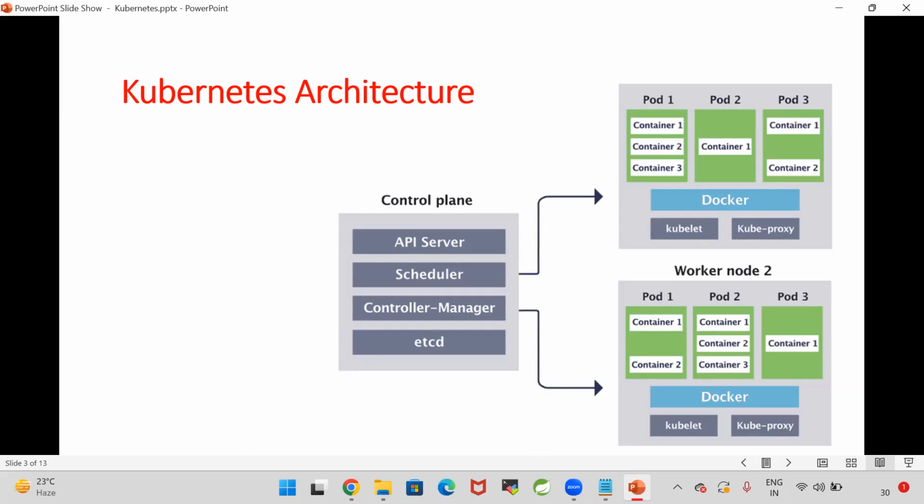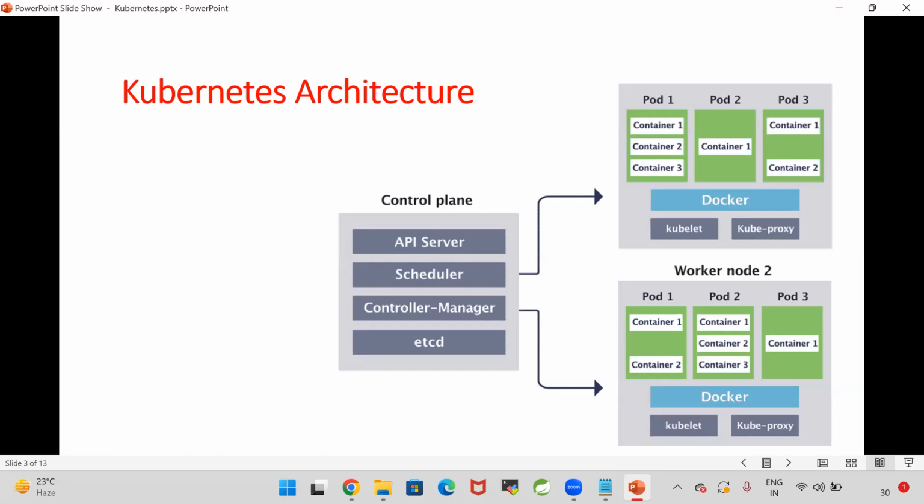In every node, kubelet will be available. Now, here our control plane will connect to the node by using kubelet and it will get the node information. In which node our application should be deployed will be identified by scheduler. Then scheduler will schedule the pod creation in that particular node. Then controller manager is going to control all the task related operations.